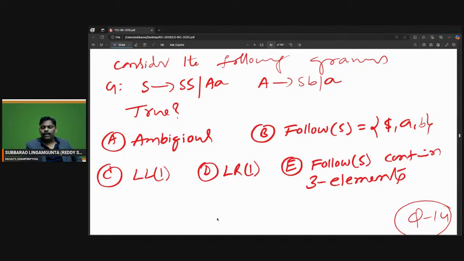S goes to A, A goes to A. So double A is possible one way. Is there any other chance? S goes to SS. Please verify which one of the following is true. Is it an ambiguous grammar or not?